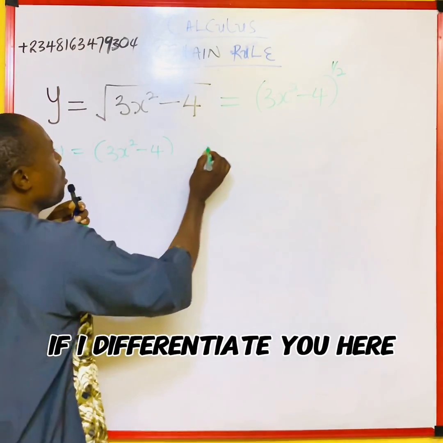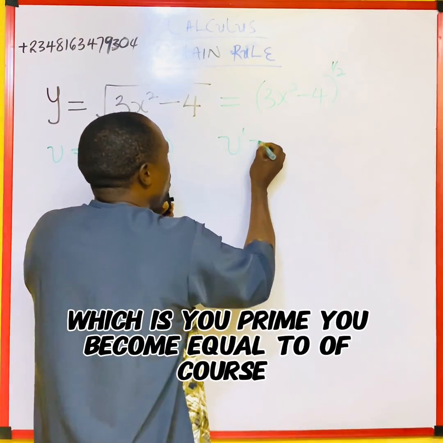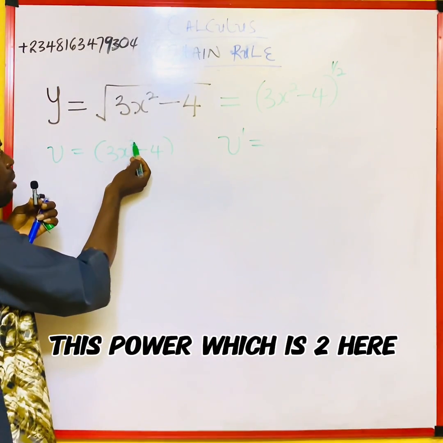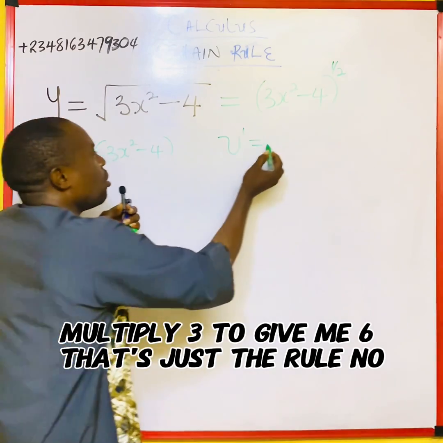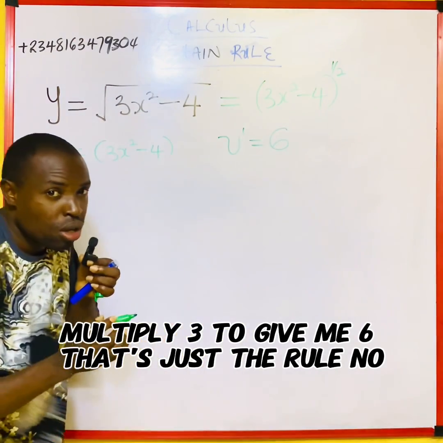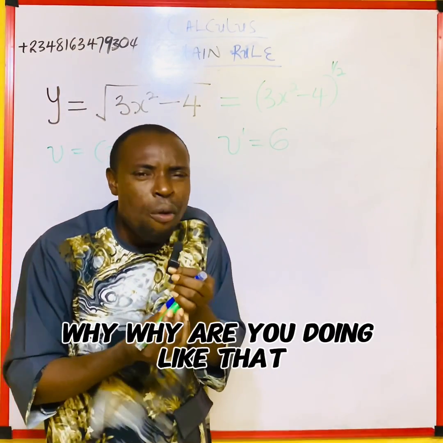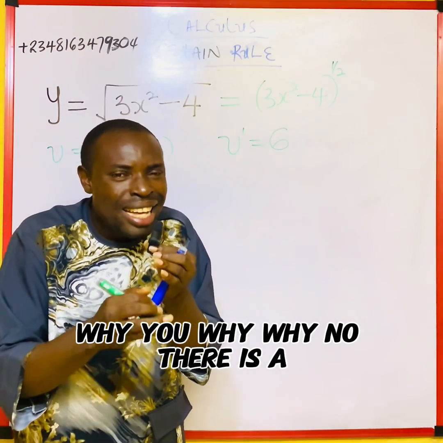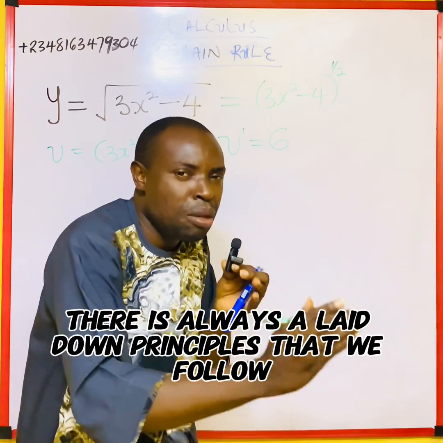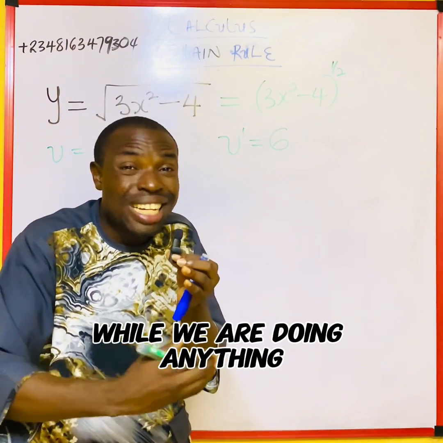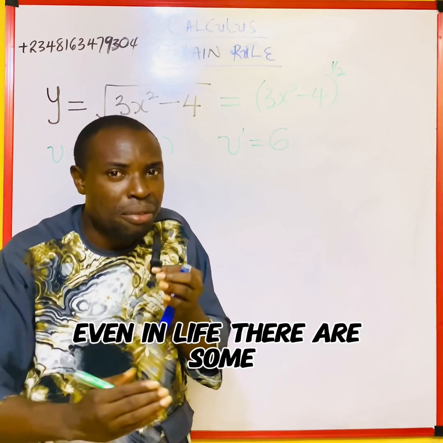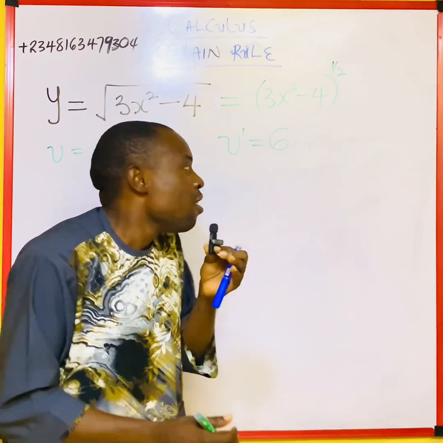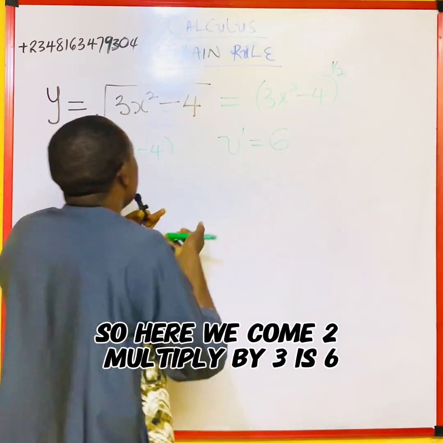If I differentiate u, which is u prime, it will become equal to, as usual, which we have done in our previous video, this power, which is 2 here, multiplied by 3 to give me 6. That's just the rule. Some students want to ask, why are you doing it like that? There are always laid down principles that we follow while we are doing anything, even in life. So here 2 multiplied by 3 is 6.